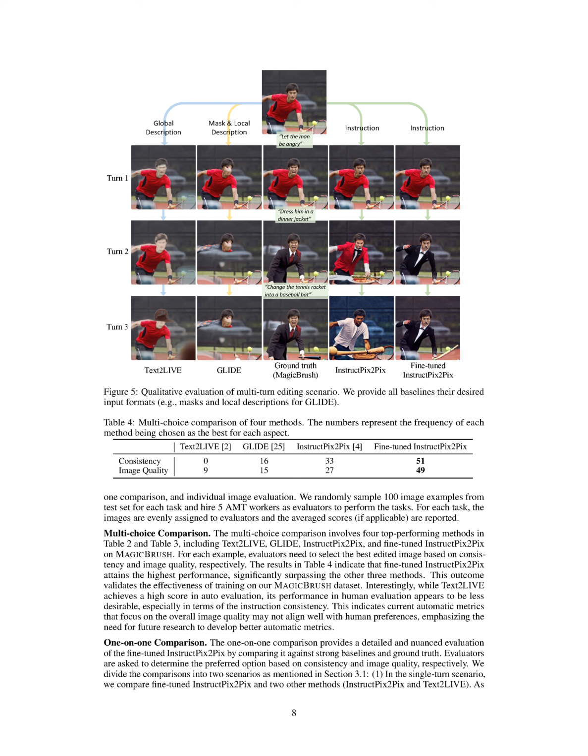Interestingly, while Text2Live performs well in automated evaluations, it falls short in human evaluations, particularly in maintaining consistency with the given instructions. This suggests that current automated metrics, which focus on the overall image quality, may not align well with human preferences. It also underscores the need for future research to improve automated evaluation metrics. In the task involving one-on-one comparisons, evaluators provide a detailed evaluation of the fine-tuned Instruct-Pix2-Pix model, comparing it with strong baseline models and the original images. The evaluators decide their preference based on consistency and image quality. We split these comparisons into 2 scenarios, which will be explained further in the following sections.